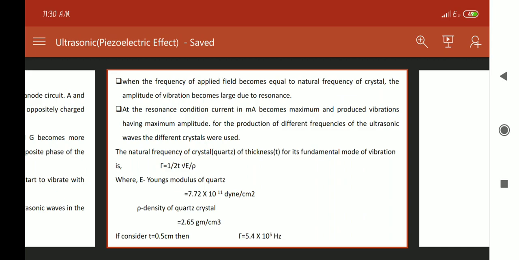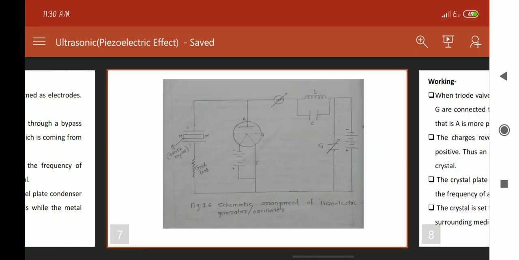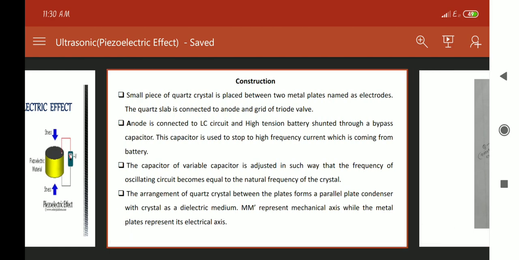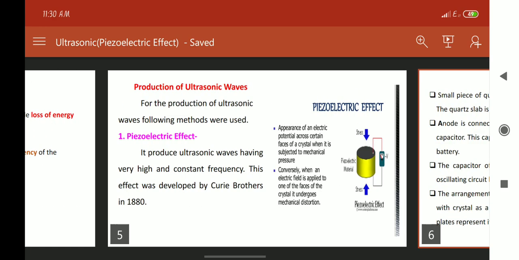Now here if we put T is equal to 0.5 centimeter, then we get the frequency of the crystal equal to 5.4 into 10 raised to 5 hertz. Okay, so one more time we'll discuss the principle, construction and working of the piezoelectric effect. Just keep in mind, this piezoelectric effect is used for producing ultrasonic waves and was first developed by the Curie brothers in 1880.